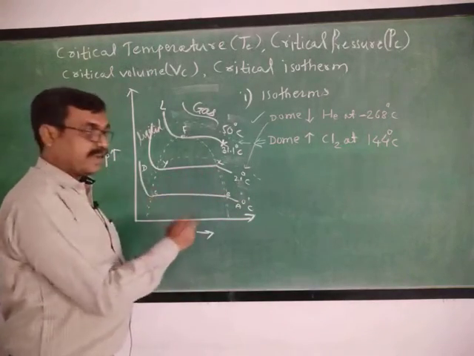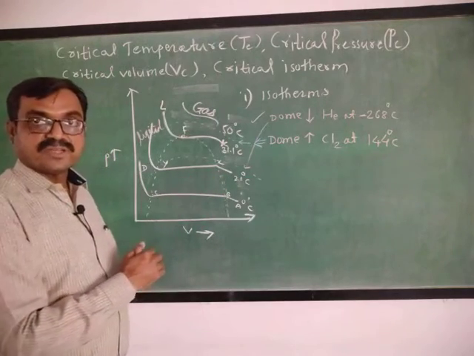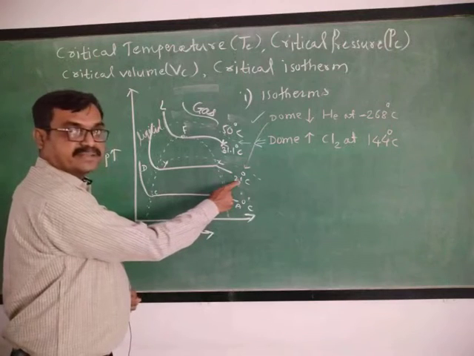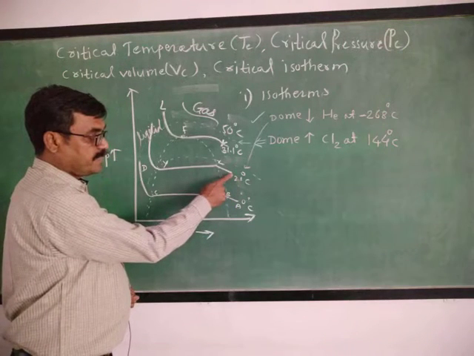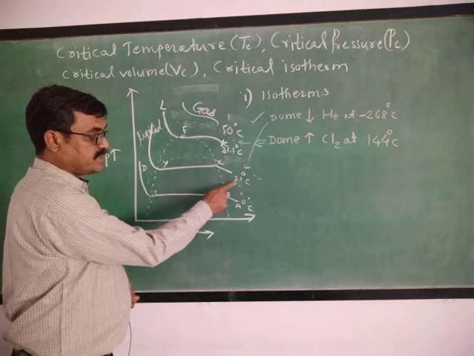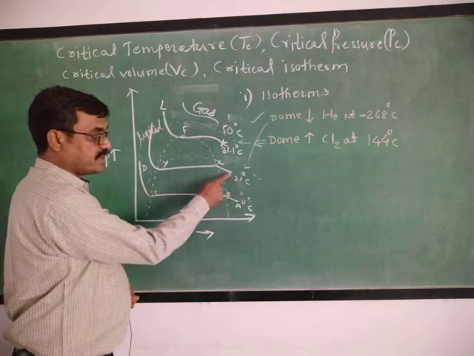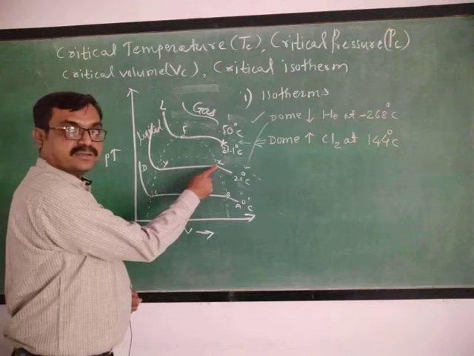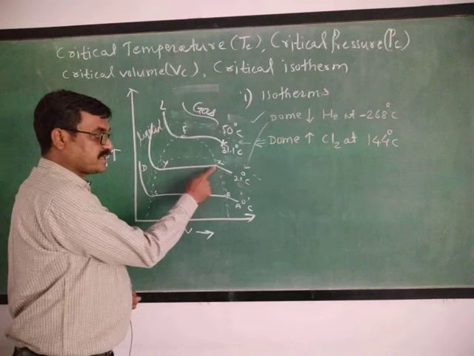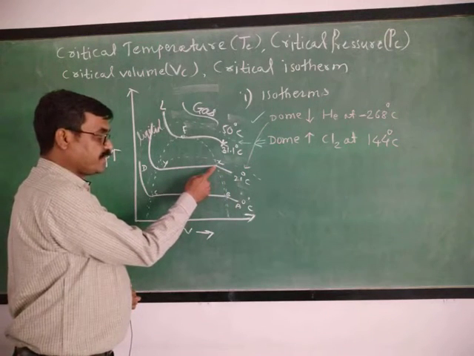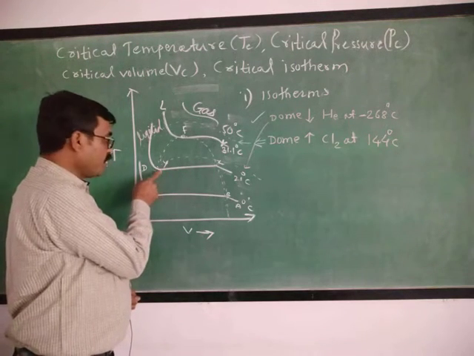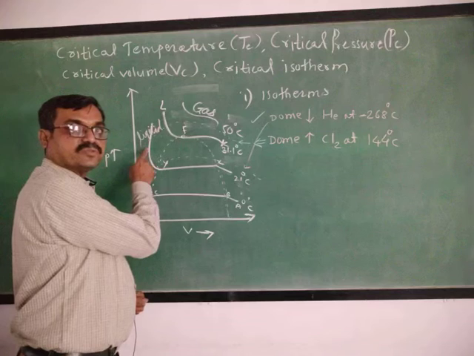Now at 21 degrees Celsius, which is the coexistence curve? XY. Why? Because at 21 degrees Celsius, which is constant, as pressure increases, volume decreases up to X. At X, liquefaction of CO2 begins up to Y. Beyond Y, there is only liquid CO2.